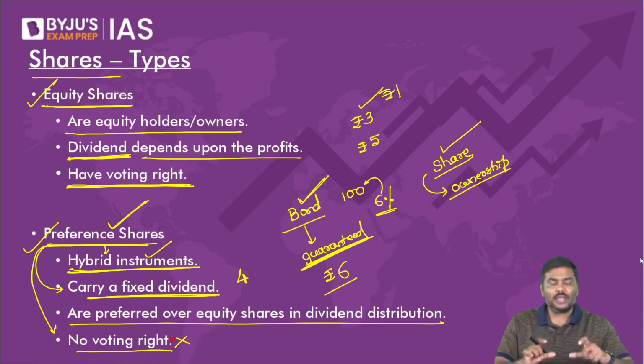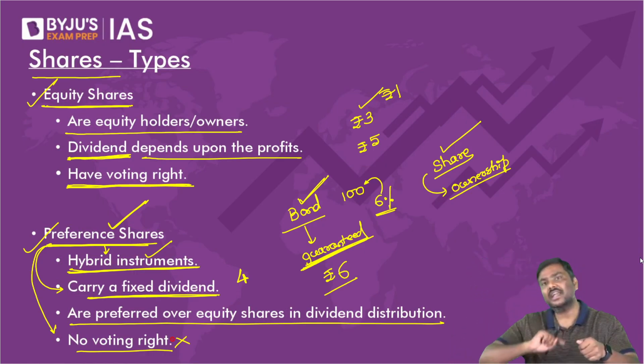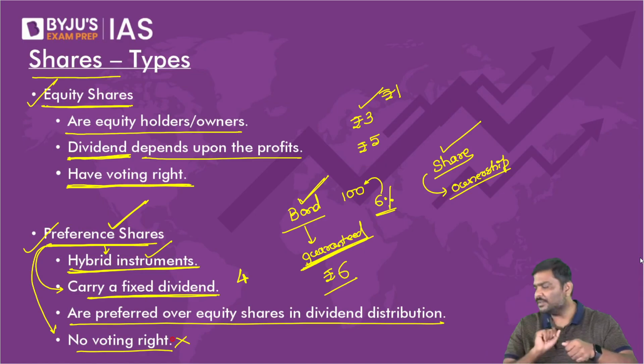So these are the two types of shares here. One is equity, second one is preference. Now let me ask you a very simple question.